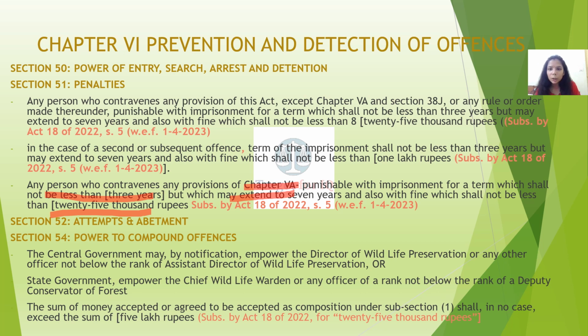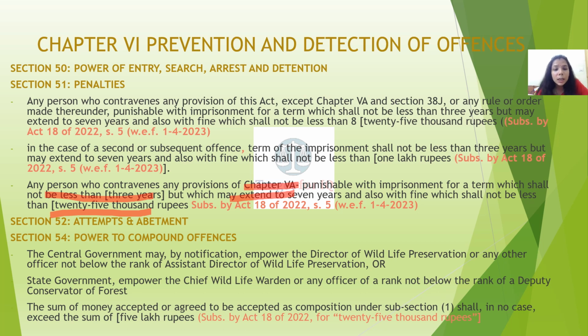In case of second or subsequent offence, the amount of fine shall not be less than rupees 1 lakh. Section 52, abetment and attempts to commit offences. Section 54, power to compound offences.